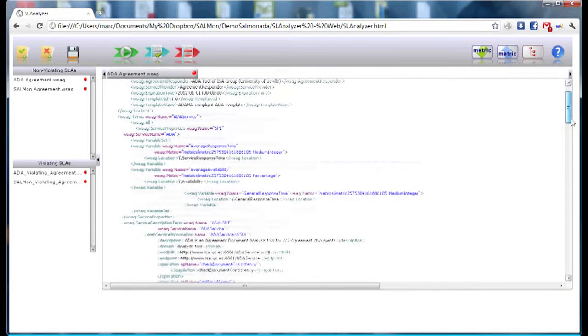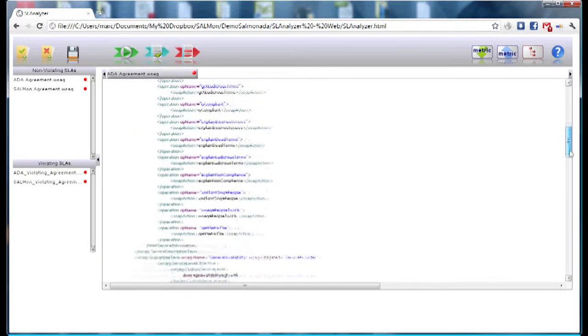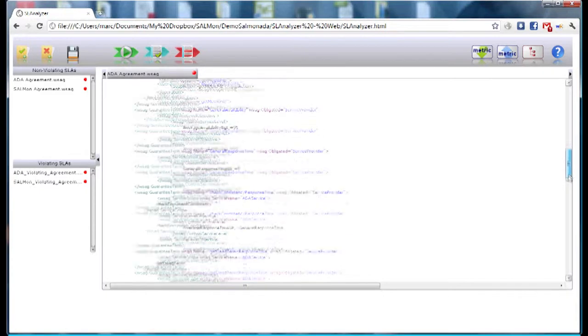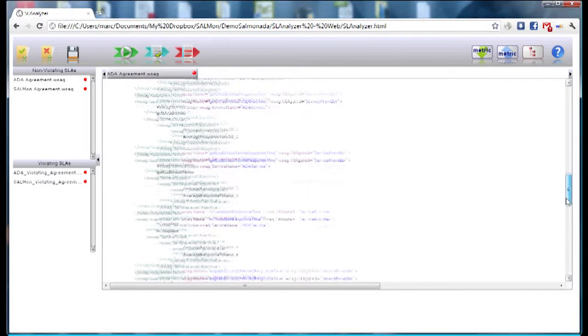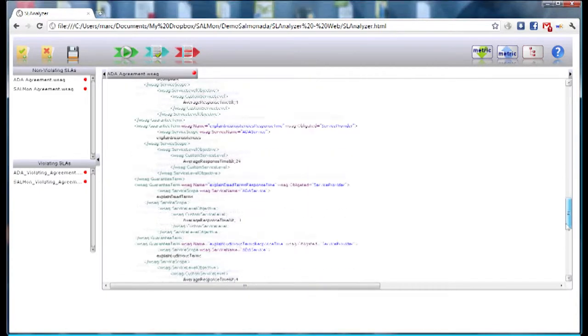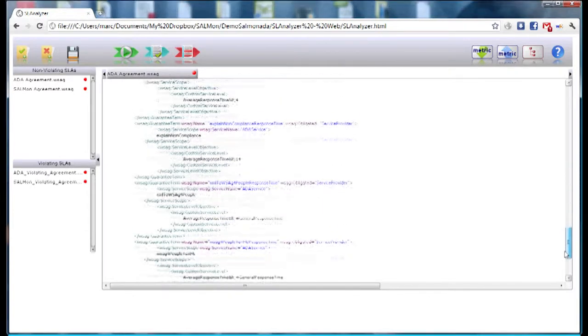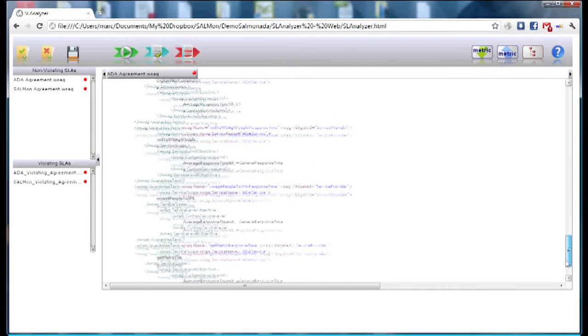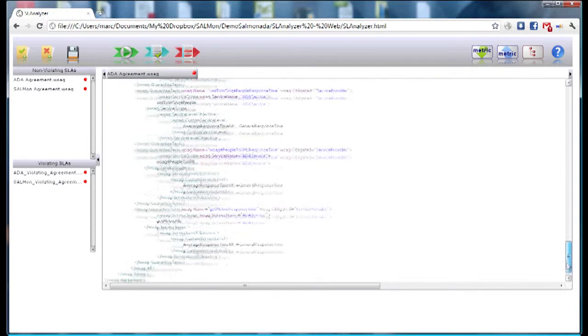As shown, the WS agreement includes a set of service level objectives. In this particular case, the average response time for each ADA operation is assured. For instance, ADA provides an operation to check the compliance between templates and agreement offers, and the average response time assured for this method is less than 4 seconds.